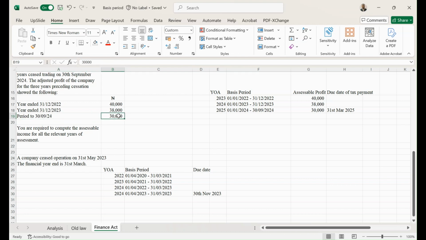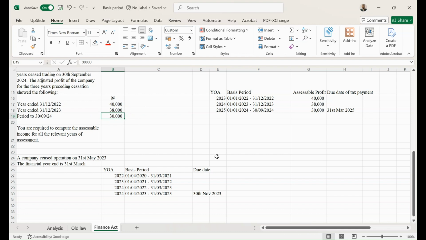So what we need to do is that if it's an income, we need to add it back to the last profit that was earned. If it's 10,000 income, add it to this 30,000, it becomes 40,000 before you then start calculation. If it's an expense, it has to be deducted, but ensure that the item is an item of either income or expense that you need to adjust. We call them post cessation transactions.